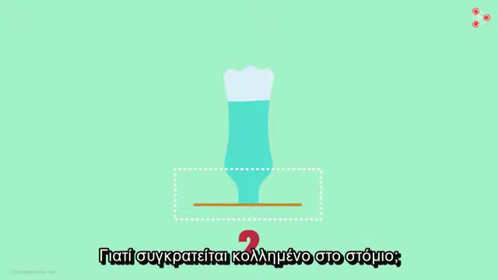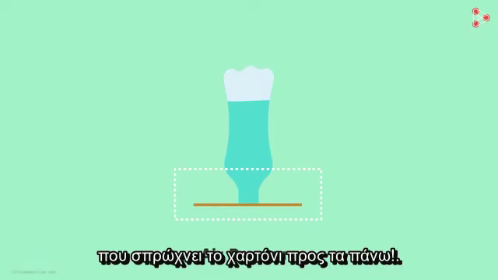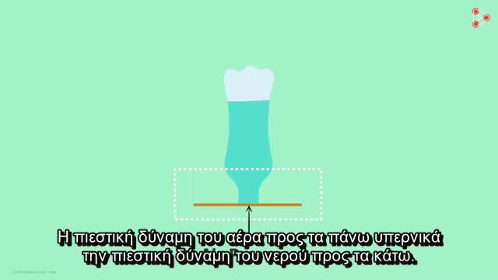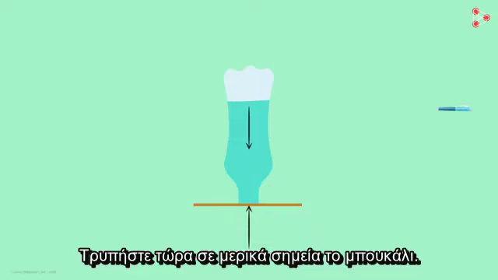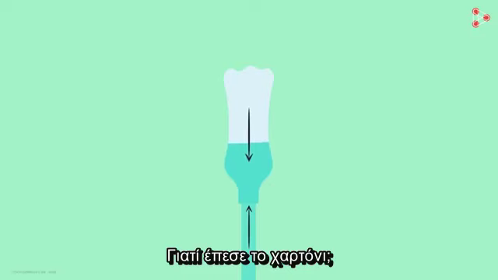Why is it held to the surface? It is held to the surface because of the air pressure that is pushing the paper in the upward direction. The upward air pressure is sufficient to counter the downward push exerted by the water. Now make a few holes in the bottle at its base. What happens now? Why did the paper fall off?